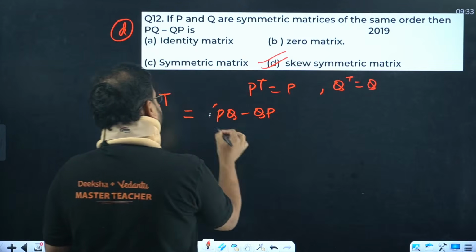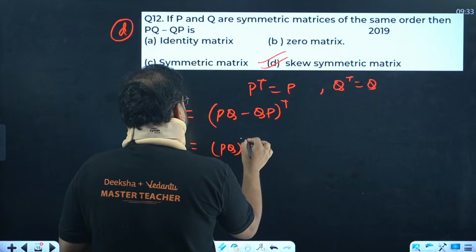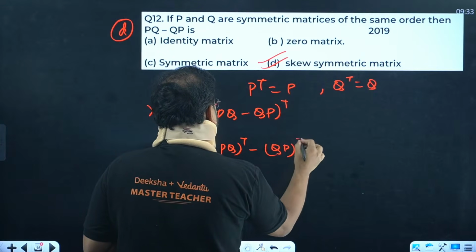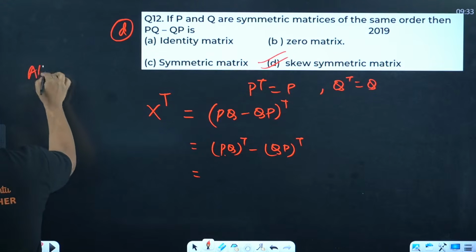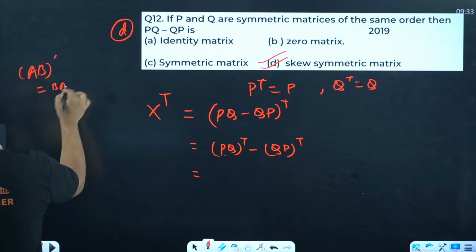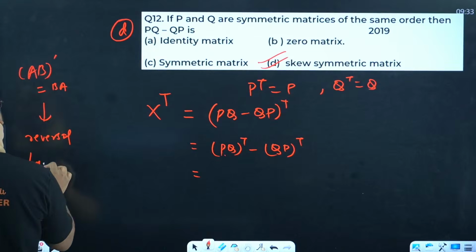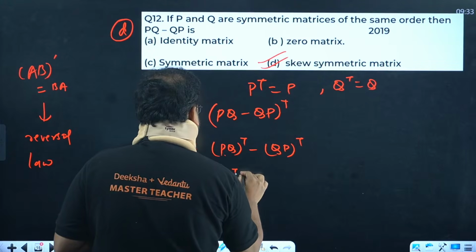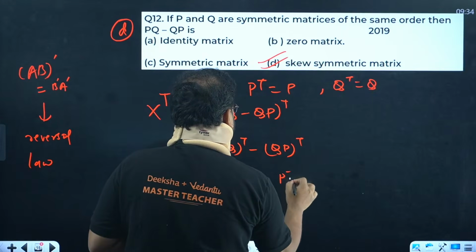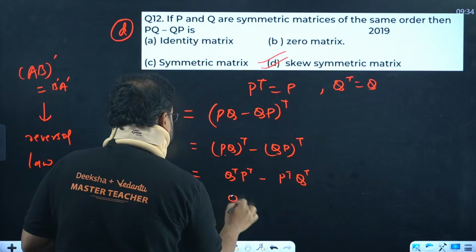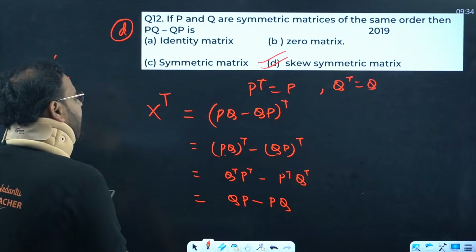Take transpose here, and over here also transpose. You get this value as PQ transpose minus QP transpose. Over here this switches. What is the rule? AB transpose is equal to B transpose A transpose. This is called the reversal law. It will become Q transpose P transpose minus P transpose Q transpose. Q transpose is Q, P transpose is P, and this is simply PQ minus QP.